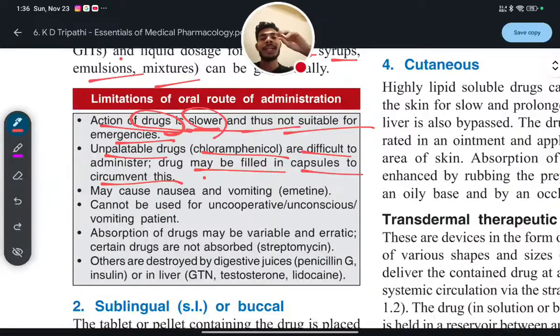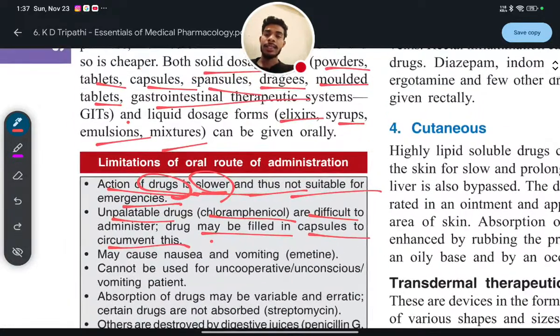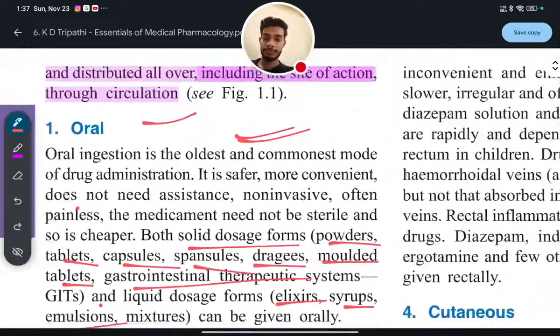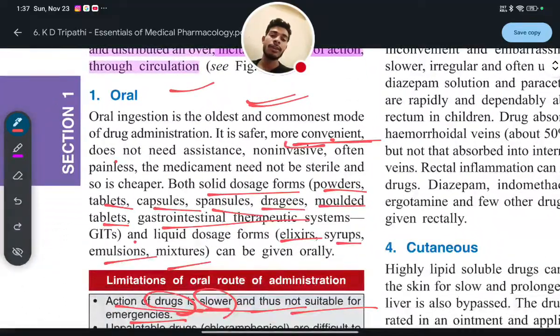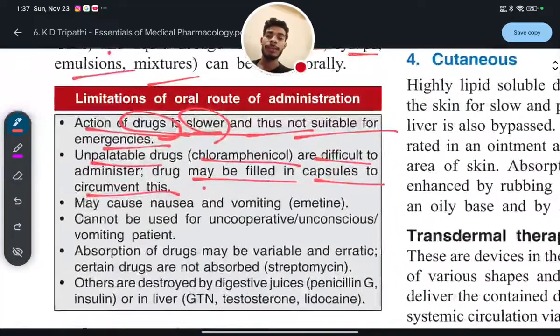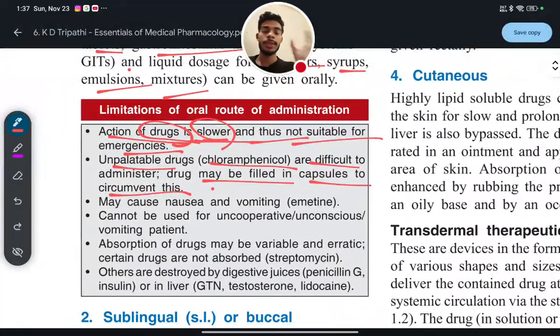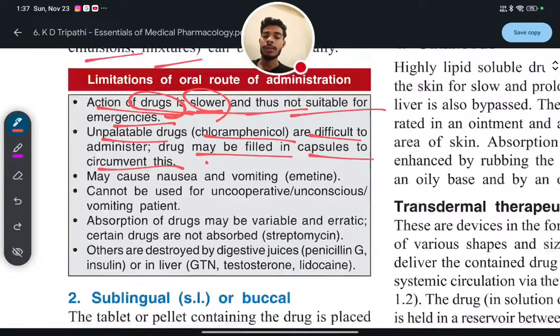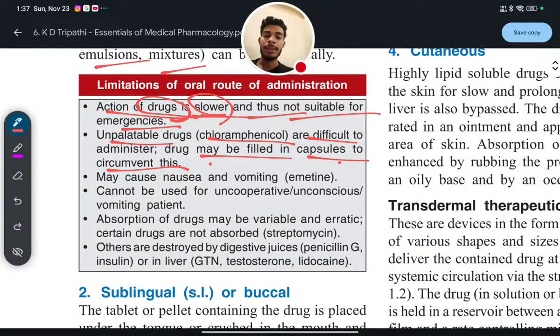Means if some drugs are very bitter and unpalatable, to take them conveniently, what we have to do is make a dosage form in which we cover the drug with other things. So in that case we will make it in the form of a capsule.